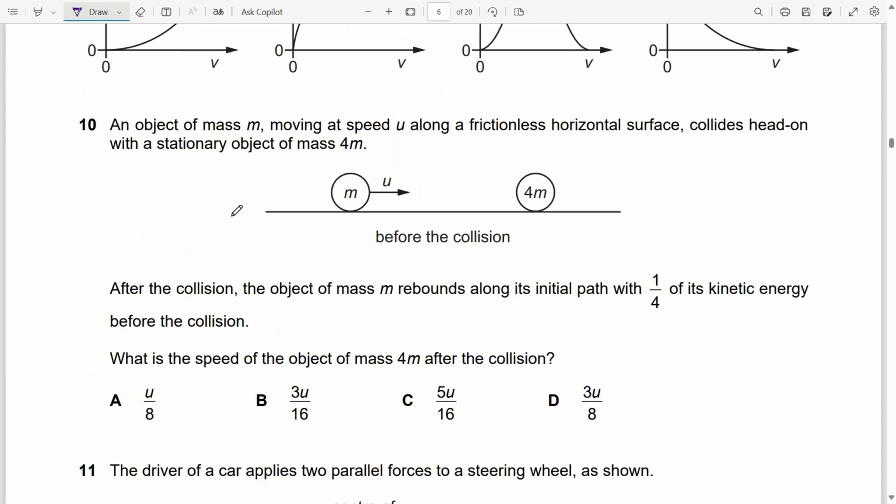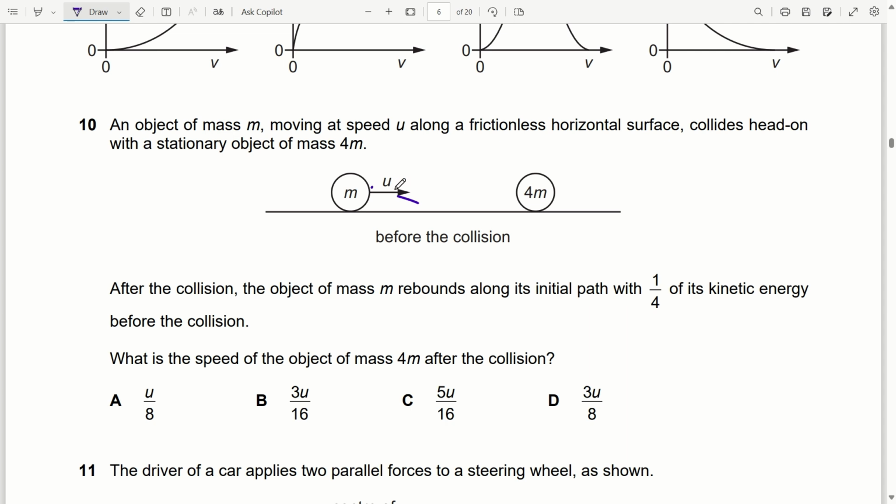Question number 10. An object of mass m moving at speed u along a frictionless horizontal surface collides head-on with a stationary object of mass 4m. After the collision, the object of mass m rebounds along its initial path with 1 by 4 of its kinetic energy before the collision. What is the speed of the object of mass 4m after the collision? Now we have to find the speed after the collision. It is not given whether the collision is perfectly elastic or not, but we know that momentum will remain conserved.